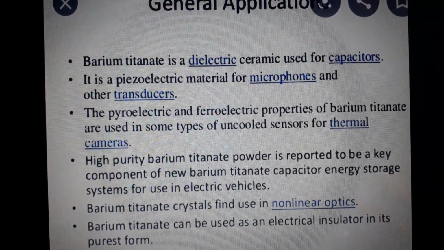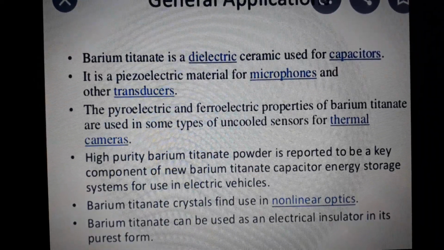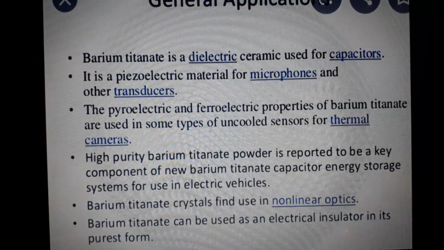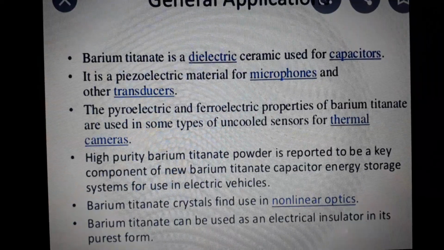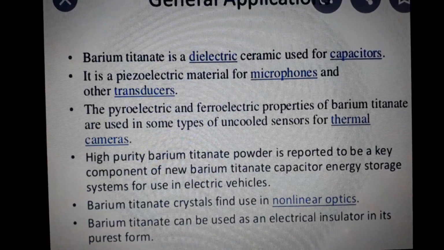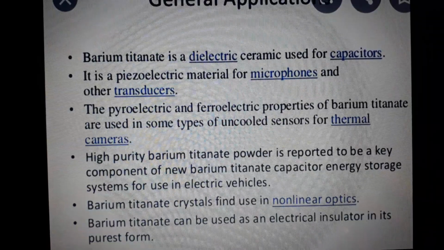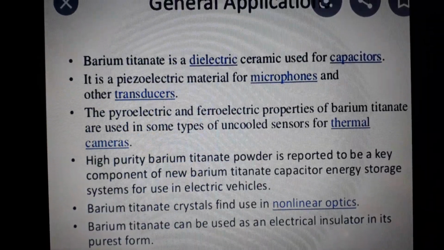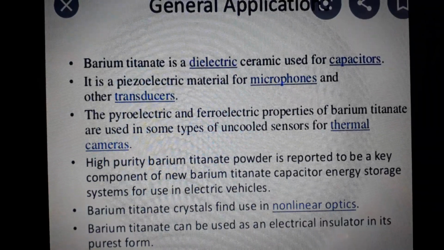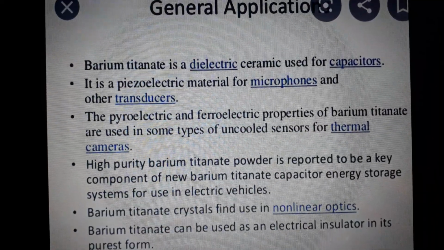And next, it is used in thermal cameras because barium titanate is an uncooled sensor. It is used as a type of uncooled sensor for thermal cameras. Next, barium titanate in very high purity powder form is reported to be a key component of new barium titanate capacitors, which are used for the storage of energy. That is, we are storing energy in barium titanate, which is used in electric vehicles for charging.